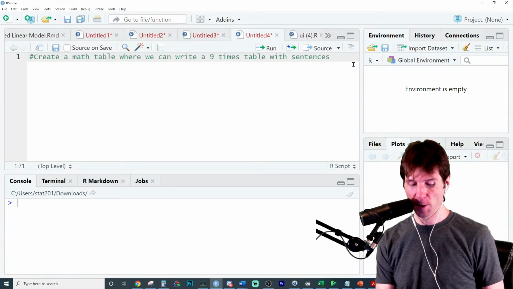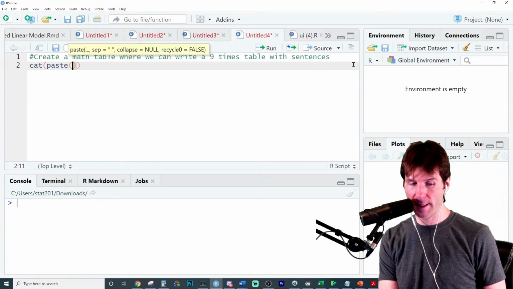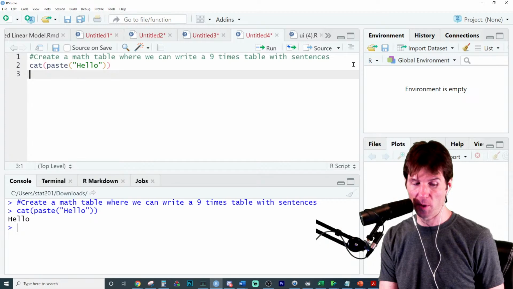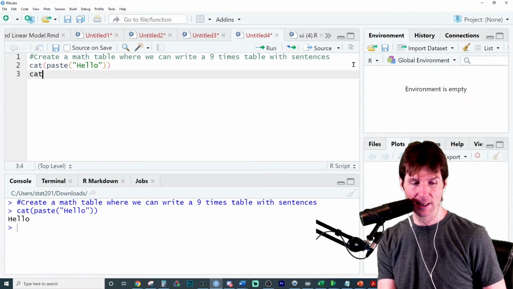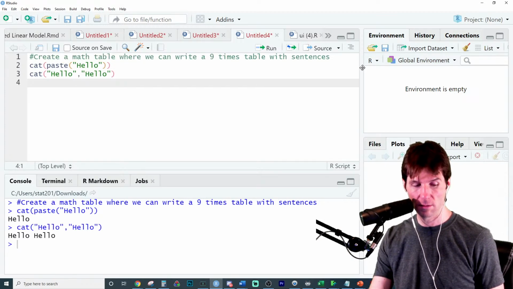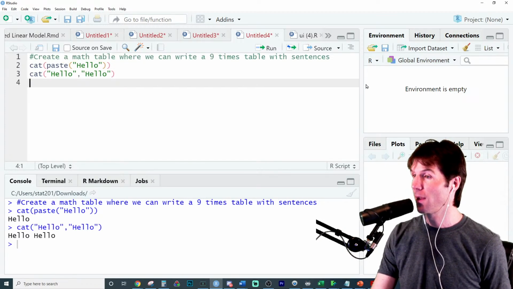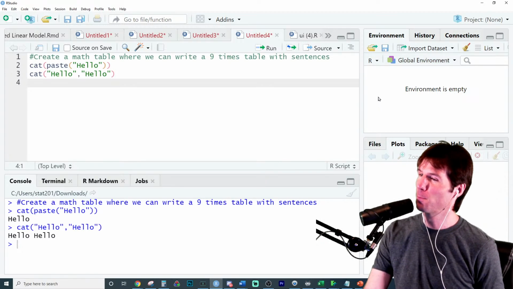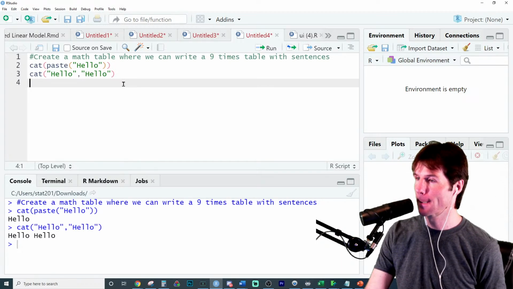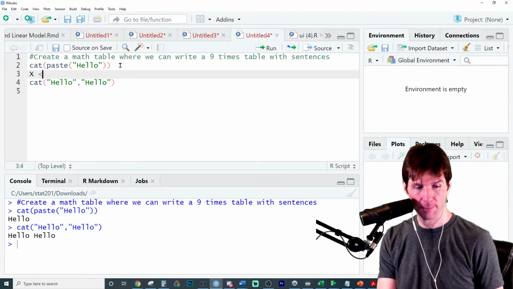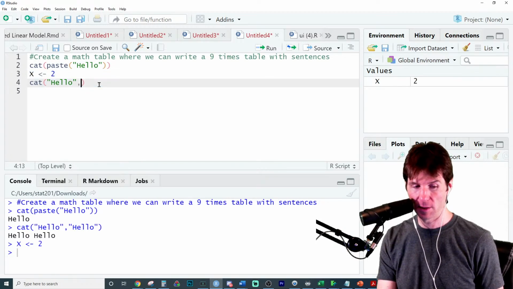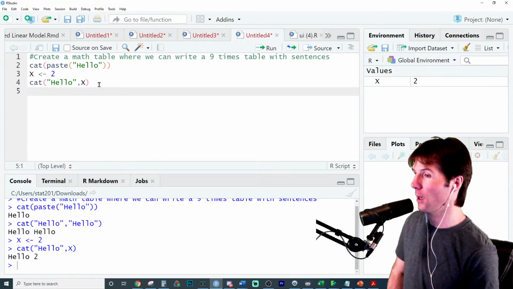Let's do this. I'm going to do this following format. I'll show you why. It's because cat prints to the screen and paste allows me to put words together. If you just cat, you can't put additional arguments. So the reason I don't just use cat is because you can't. Apparently you can. Maybe I shouldn't now. Well, you don't have the sep. Well, let's see something. Can I do this? Okay, well, I'll be.